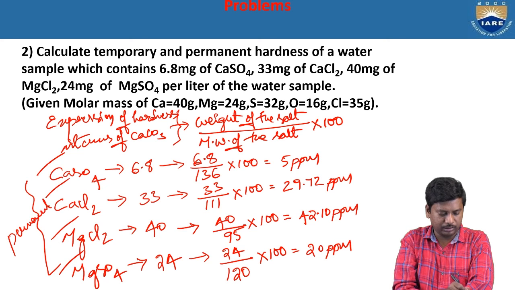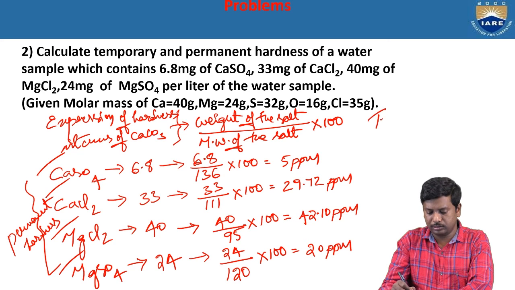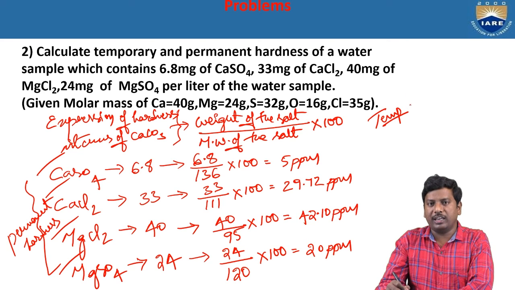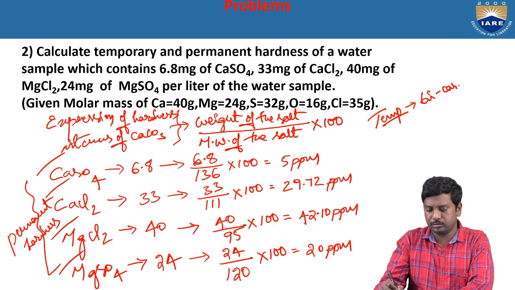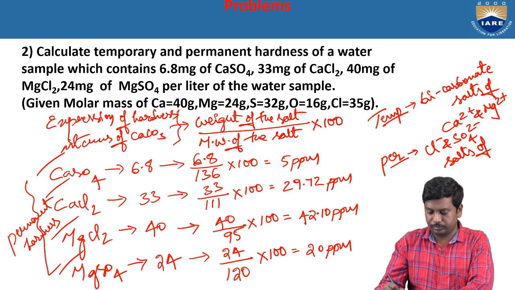As per the definition, temporary hardness means the bicarbonate salts of calcium and magnesium, and permanent hardness means the chlorides and sulfates of calcium and magnesium.